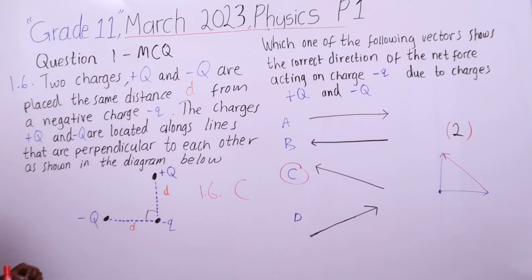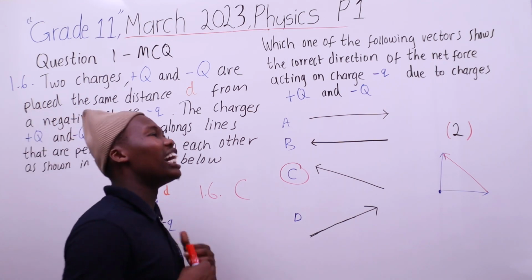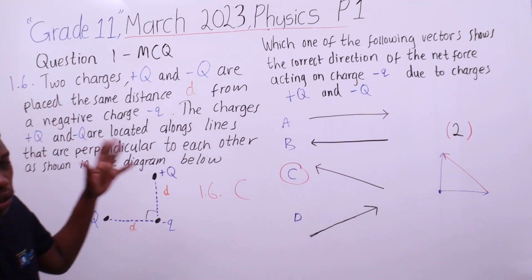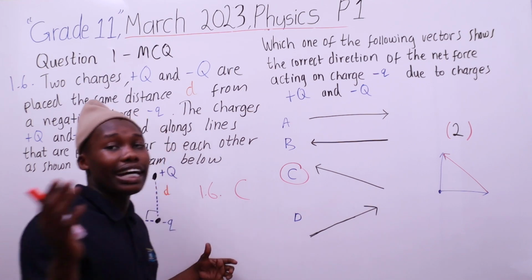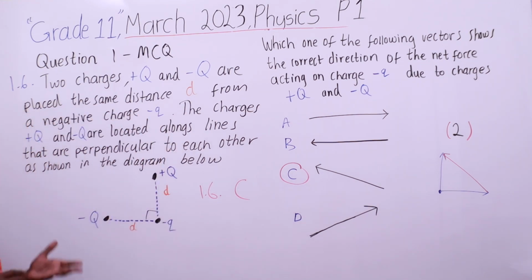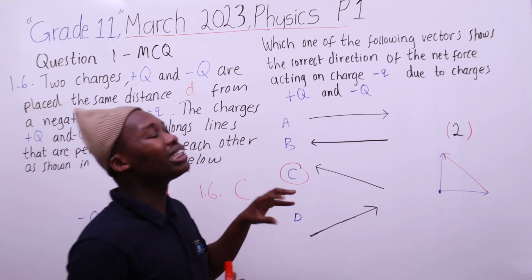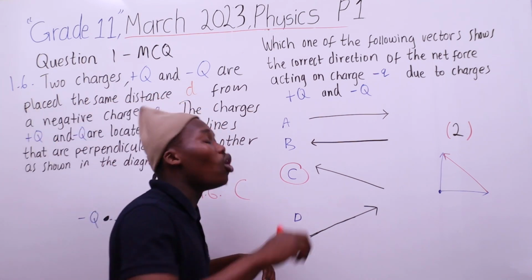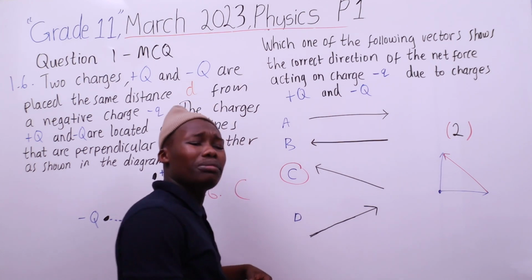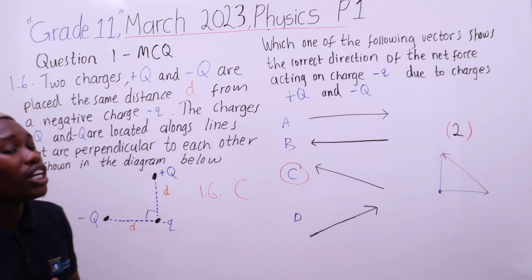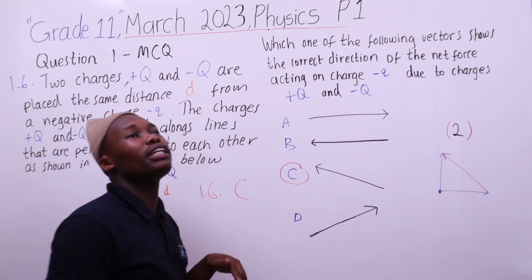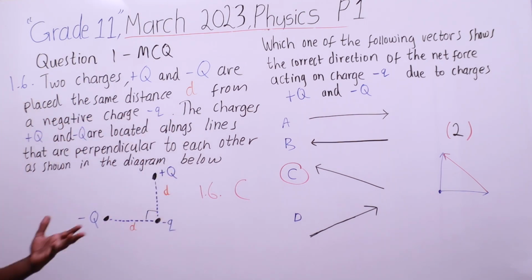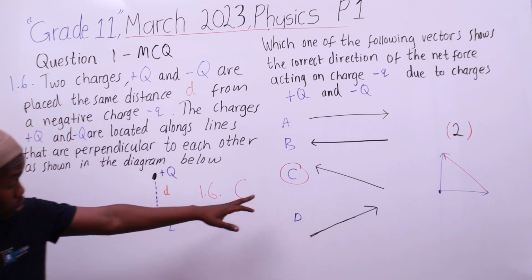Term 1 content will come out in the paper you write in March, regardless of when you write. You did Newton's laws and the questions were based on that, and now it is a different section called electrostatics. So multiple choice won't be just a question on a certain topic. They could mix. You have to be ready for any topic of that term or that year. So for the 2 marks, it's done like this.